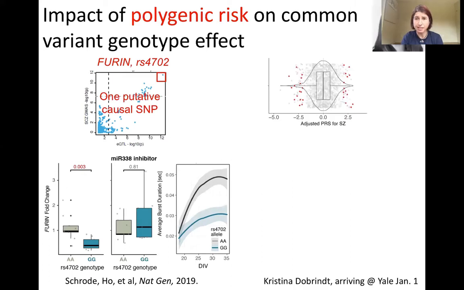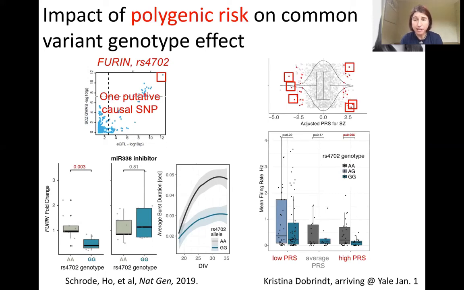This is where Christina arrived. And Christina is looking at the impact of donor background on this variant effect. And so she's obtained iPS cells from donors with particularly high and particularly low polygenic risk scores for schizophrenia, and she's repeated this CRISPR engineering in these high and low PRS lines. Results are quite preliminary, but it's already beginning to look like we see more robust risk variant effects in the high donor risk lines. And she's beginning to explore this across cell type as well.